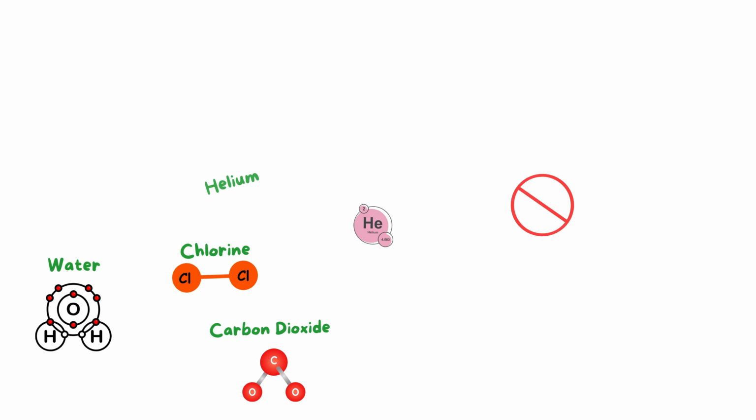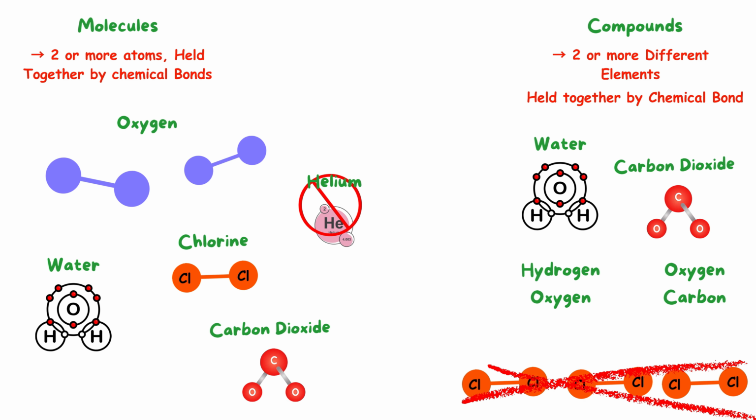Now, let us move on to compounds. Compounds are special substances that are made up of two or more different elements, and like molecules, the atoms in compounds are held together using chemical bonds. Many molecules also happen to be compounds if they contain more than one type of element. For example, water is both a molecule and a compound because it consists of hydrogen and oxygen atoms bonded together. Similarly, carbon dioxide is a compound because it contains both carbon and oxygen atoms. On the other hand, oxygen gas, chlorine gas, and nitrogen gas are not considered compounds because they are made of only one type of element, even though they are molecules.